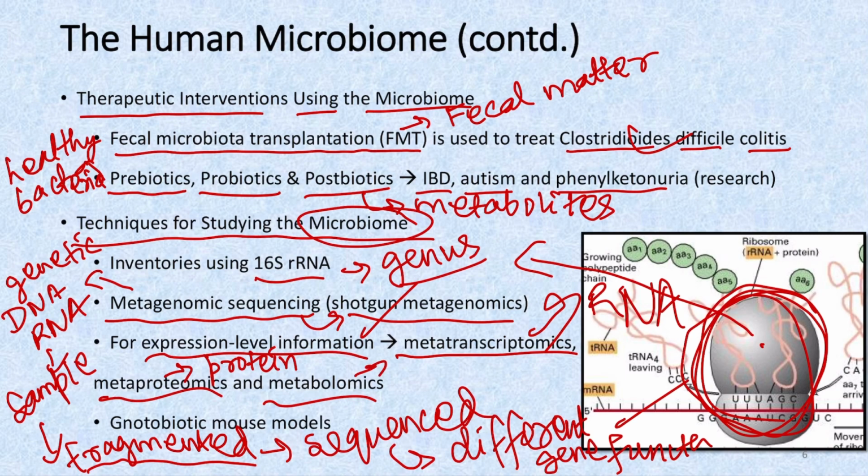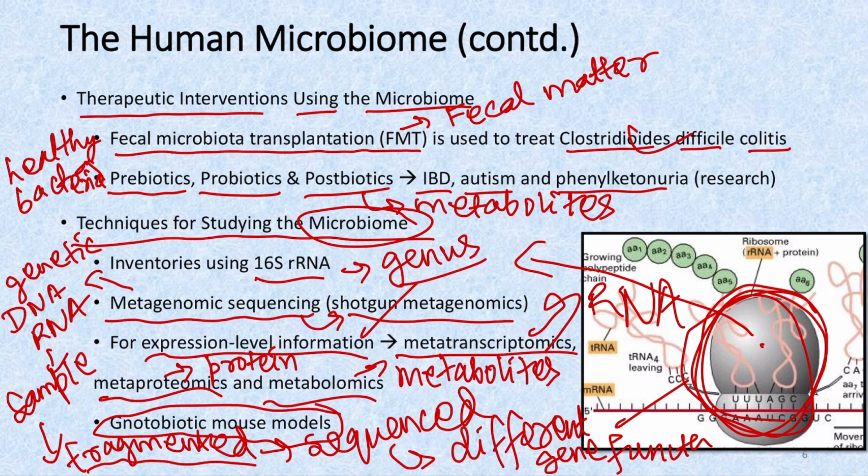And in metabolomics, we are getting information specifically about the metabolites which are produced by the microbiome during life processes. So this was about how the methods are used for studying the microbiome. And along with that, there is one more method, that is using gnotobiotic mouse models. So gnotobiotic mouse models are basically mouse models in which there are no germs, that is germ-free mice, or they have one particular microbe only.